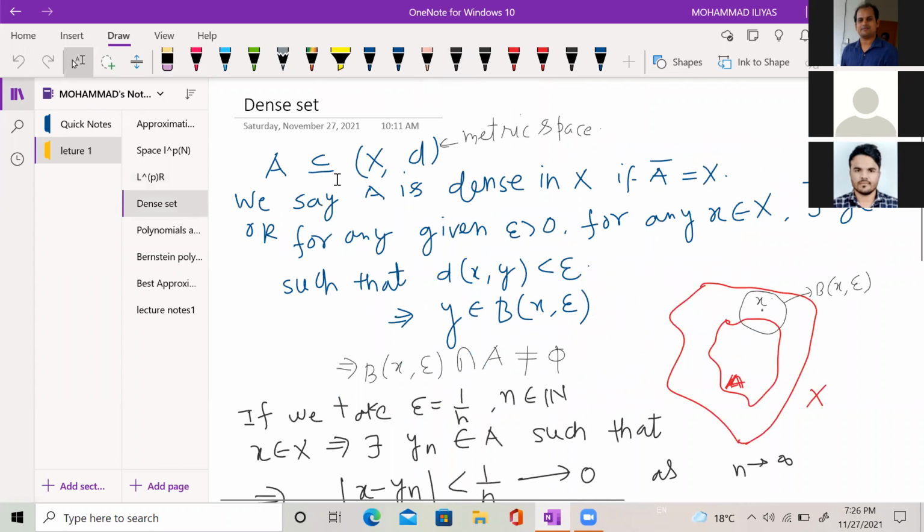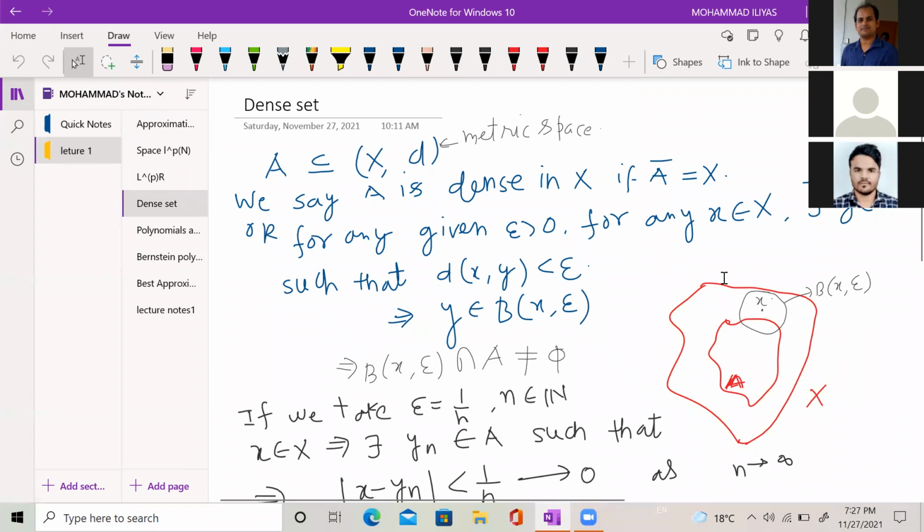So now we are recalling the definition of a dense set. Suppose A is a subset of a metric space (X,d) and we say that A is dense in X if the closure of A is equal to X. Or for any given epsilon positive and for any x belonging to X, there exists some element y in set A such that the distance between x and y is less than epsilon. Or we can say that y belongs to the ball with center x and radius epsilon. So this means that the ball with center x and radius epsilon intersected with A is non-empty.